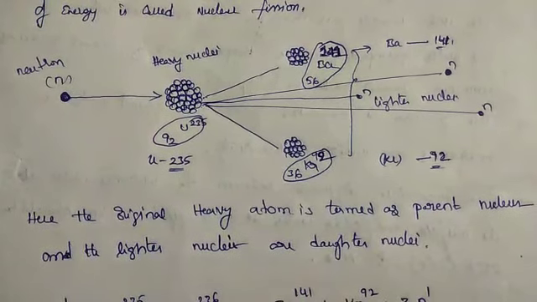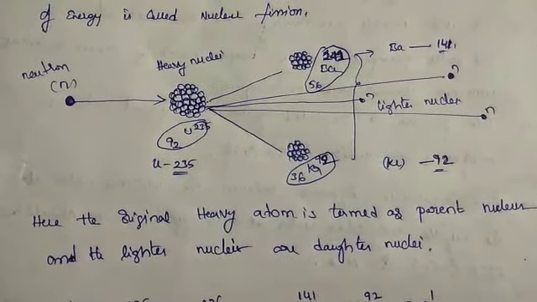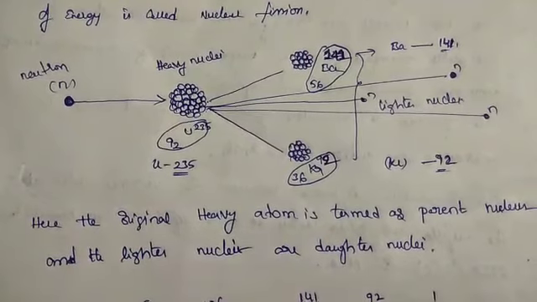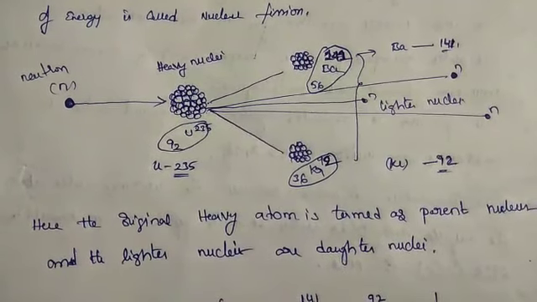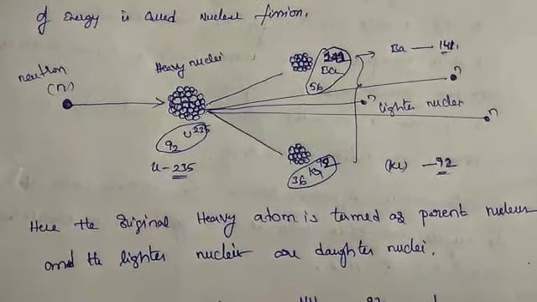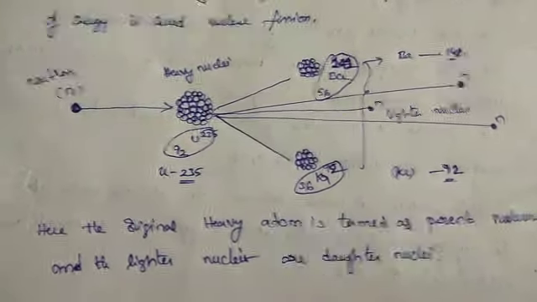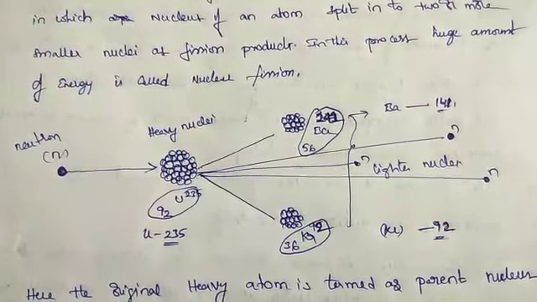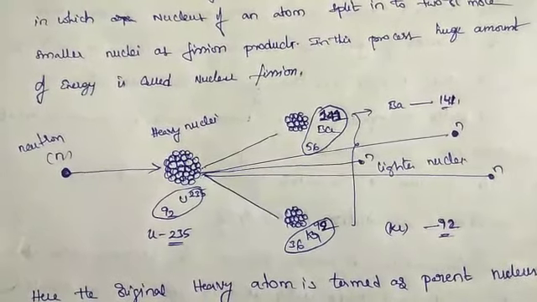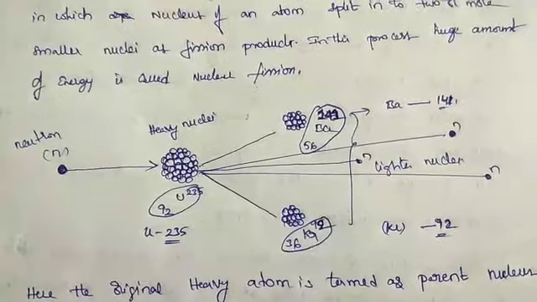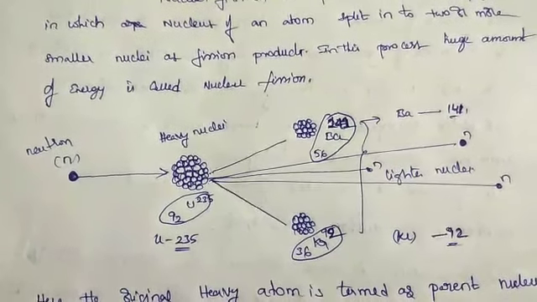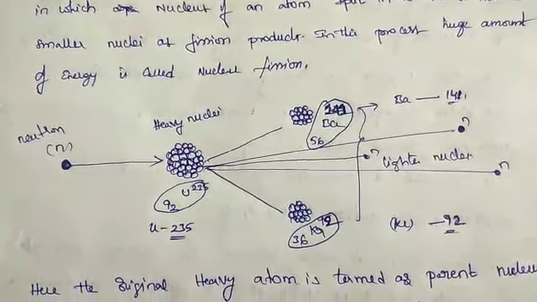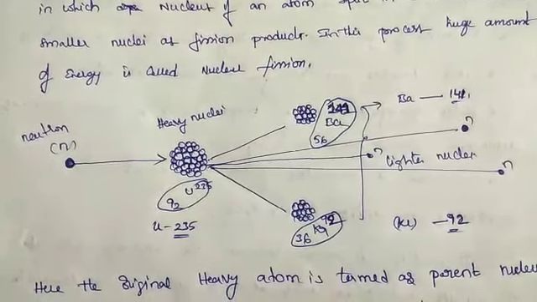For example, 1 gram of uranium produces 2.5 million times the energy of 1 gram of coal. So 1 kg of coal burning is equal to 1 gram of uranium energy released.